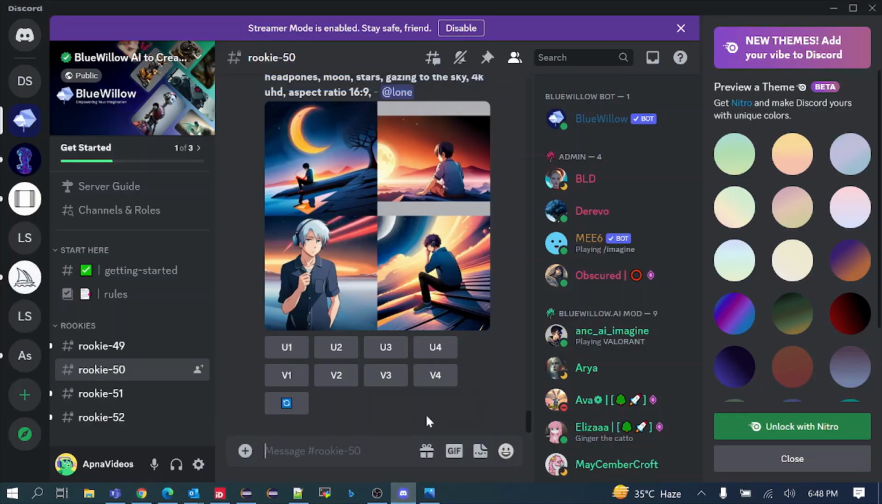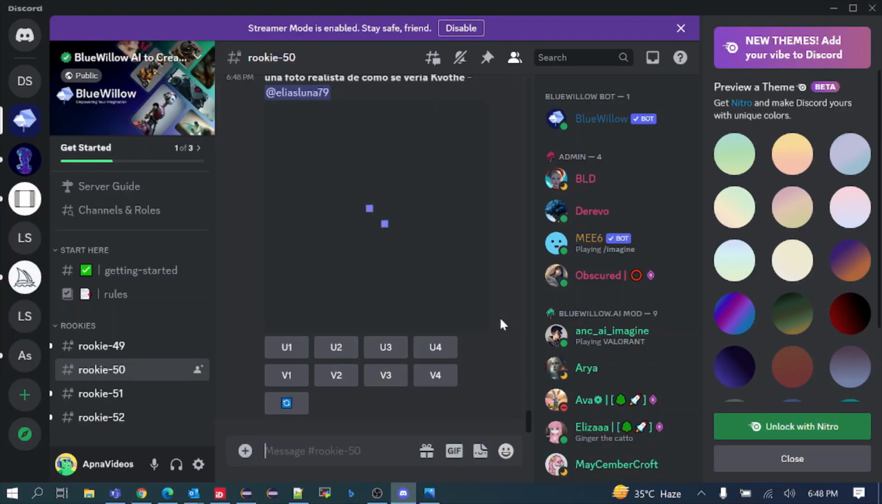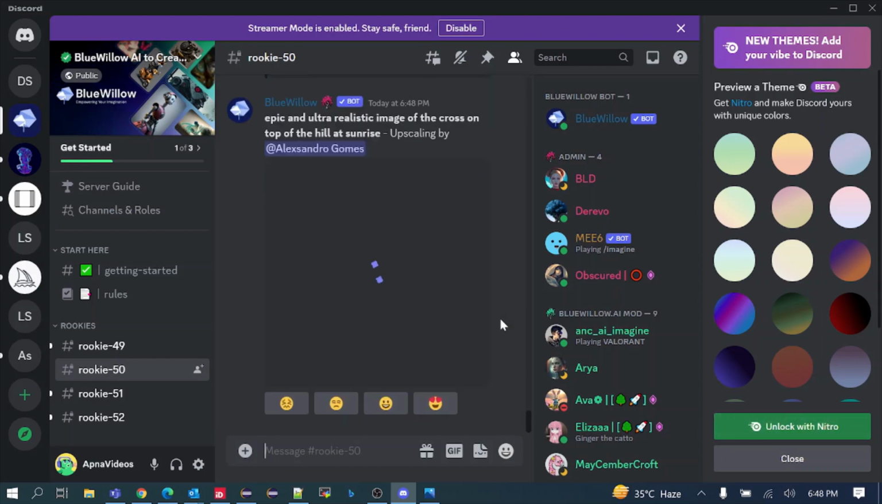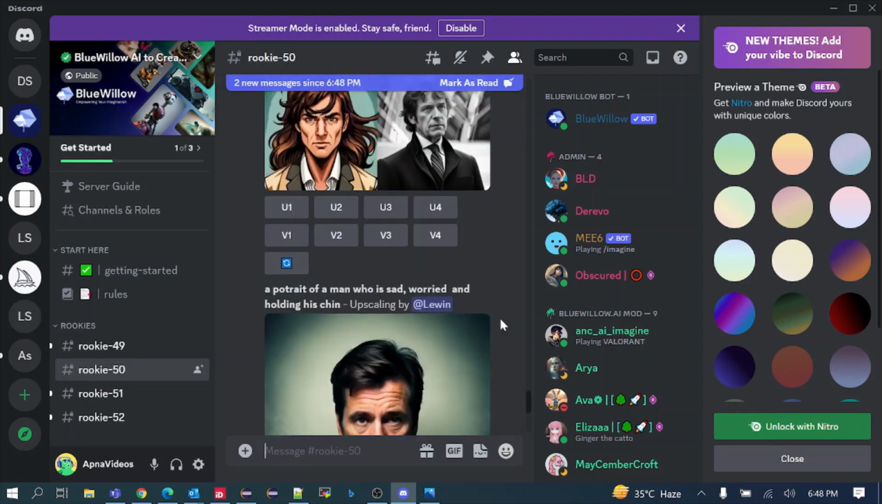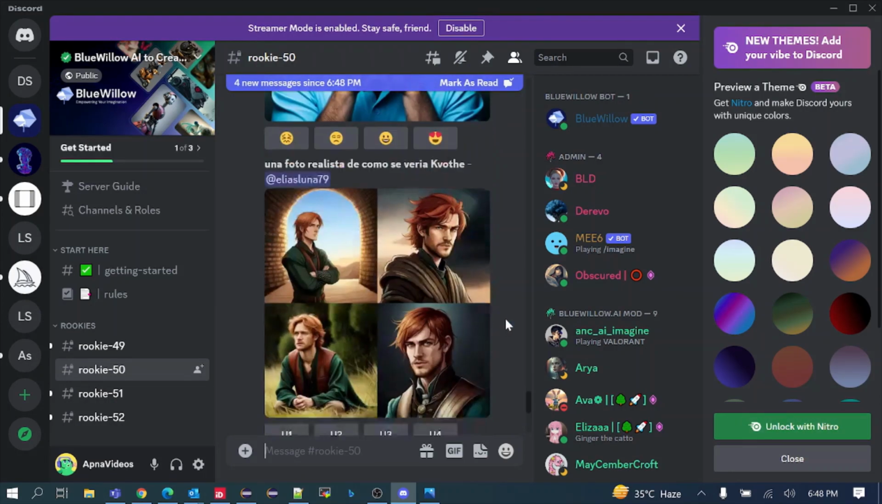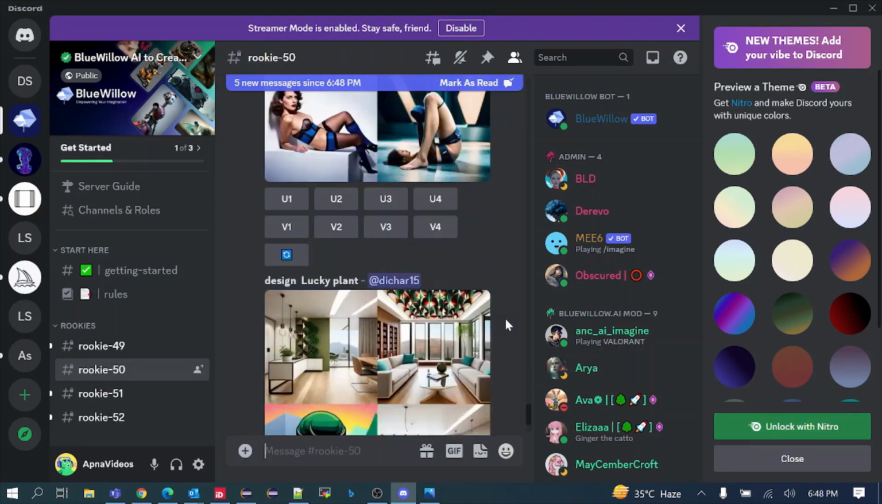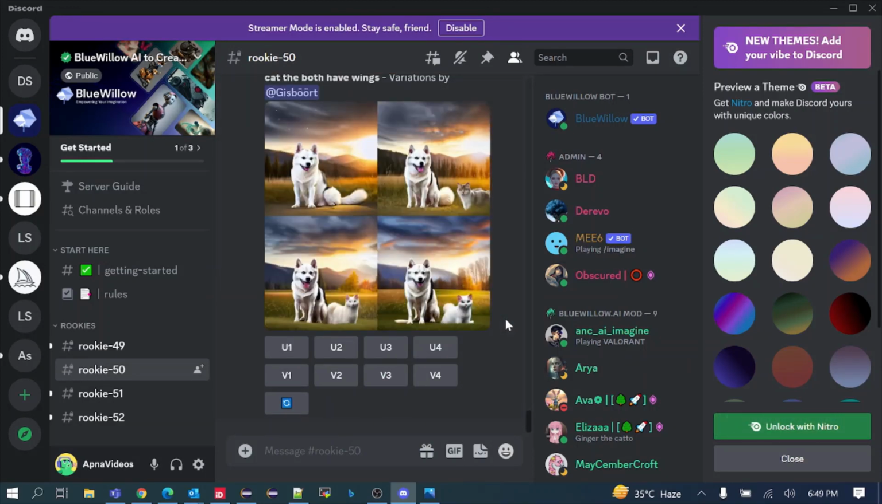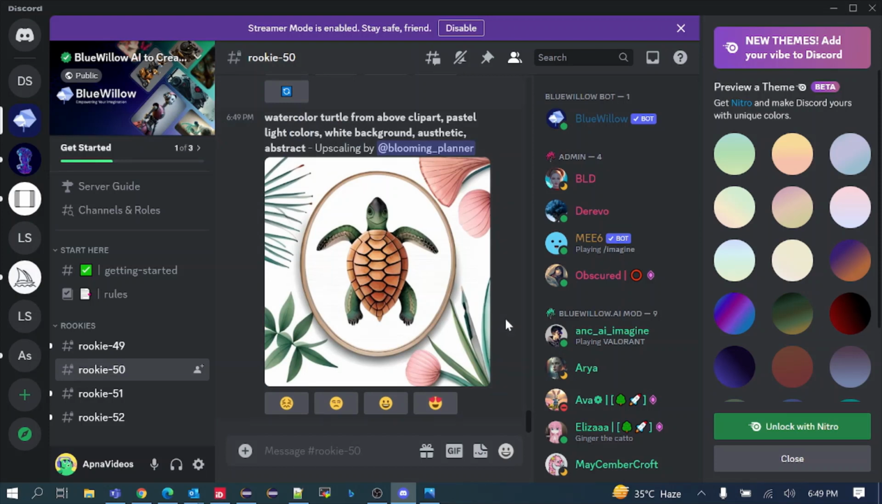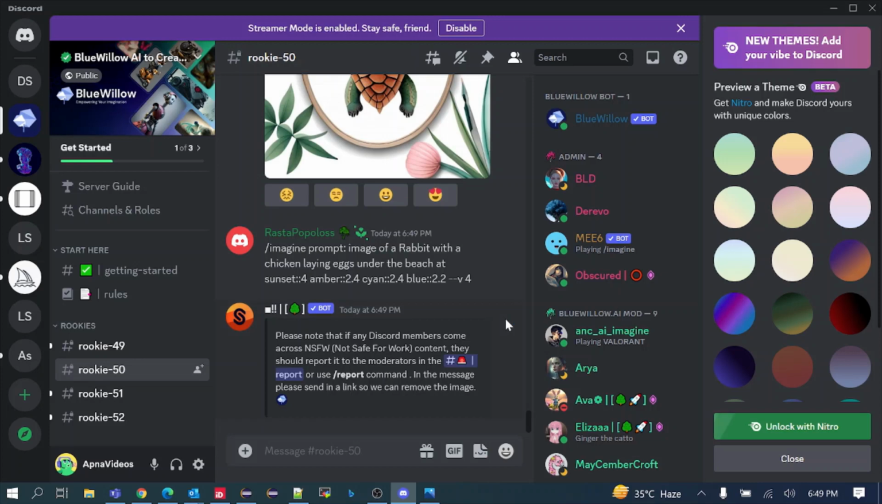So we will be checking out the image that has been generated. Let's check out. So these were a few images. Similarly, you can use this Discord server and generate unlimited images. You just have to provide the correct prompt and you will be able to generate multiple AI images.